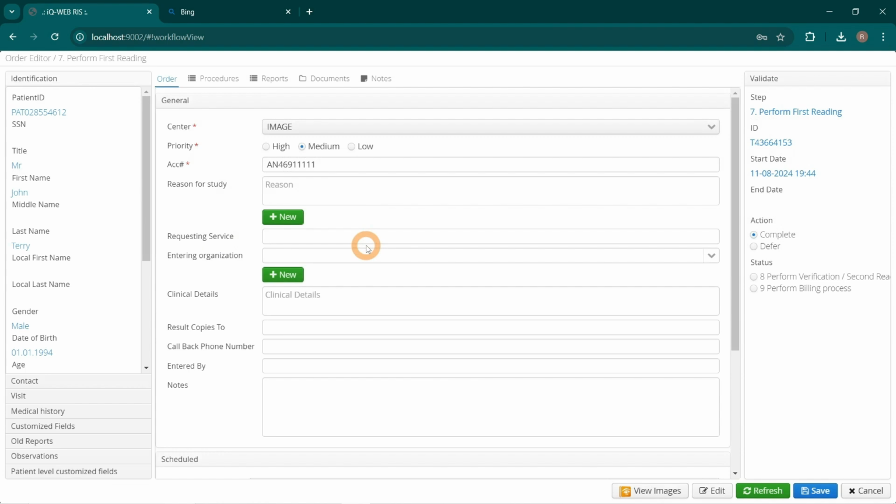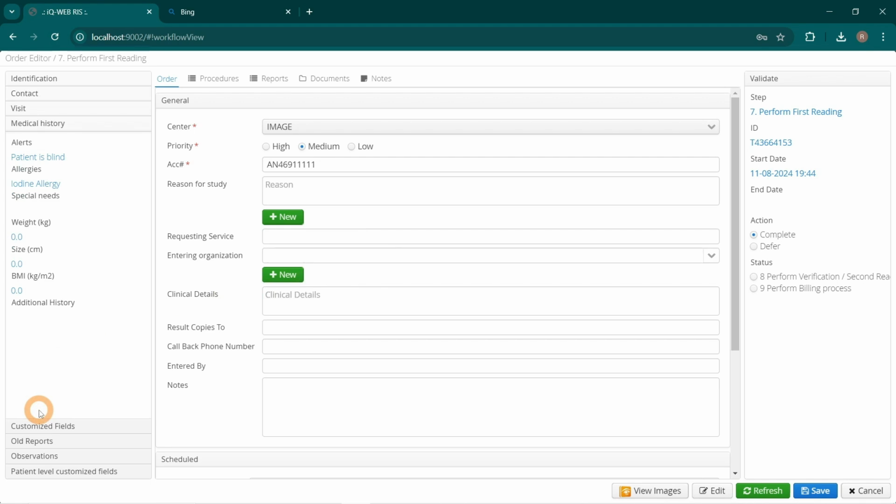Open the Medical History tab in the left side menu of the Order Editor. The alerts and allergies are displayed correctly.